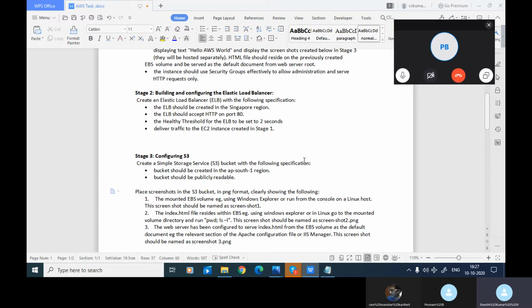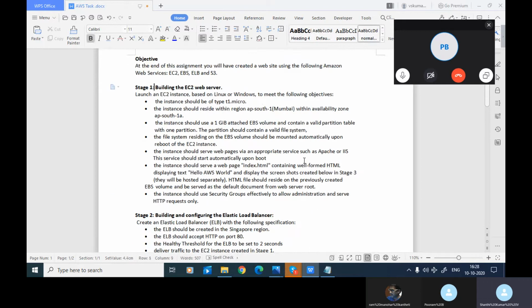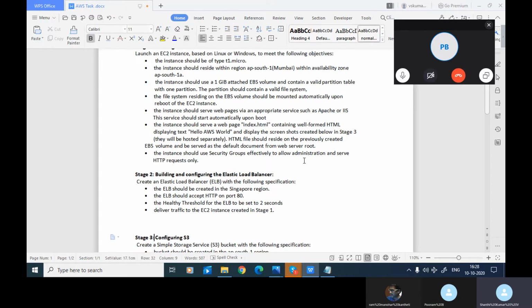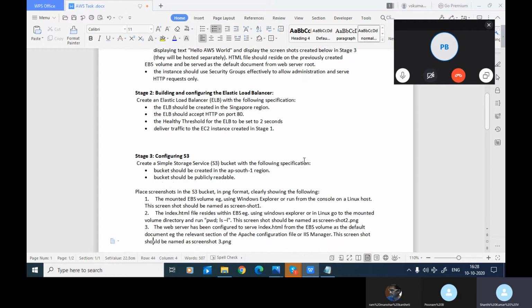Bucket in PNG format, clearly showing the following. You can copy those screenshots into MS Word initially, then later put them into PPT and convert them into PNG, save as PNG. That is the option. Then those PNGs can be uploaded into your S3 bucket. Whatever you are doing here, there are different design steps. Whatever he mentioned in the specs, follow them line by line. Copy those screenshots into MS Word, later convert them into different pages, and those can be stored as PNG files in S3.